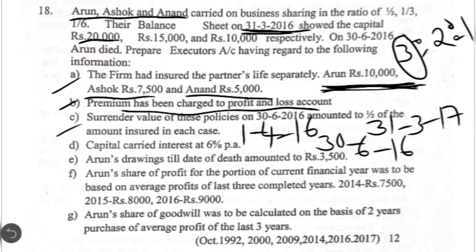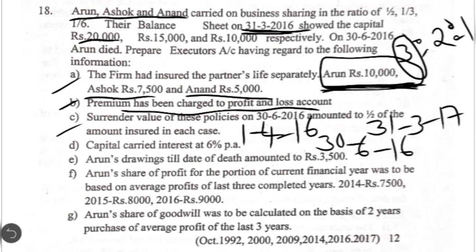Then let's consider the third point, which relates to the individual policies. Surrender value of these policies as on 30th June 2016 amounted to half of the sum assured in each case. We spoke now about Arun's policy because it is maturing as he has died on 30th June 2016. But what about the other two policies, that is Ashok's policy and Anand's policy?